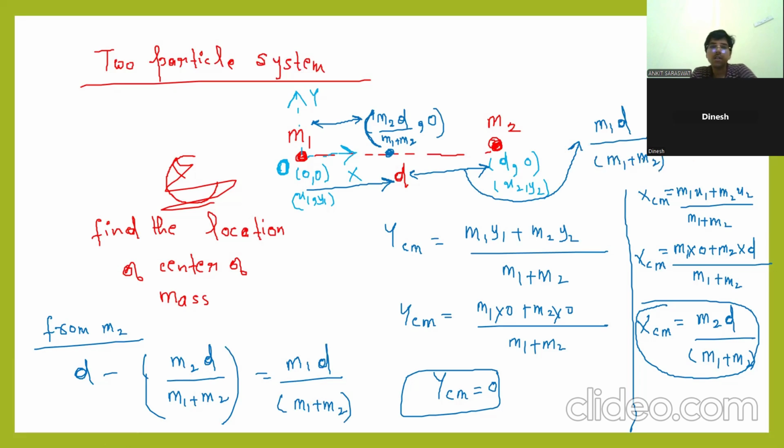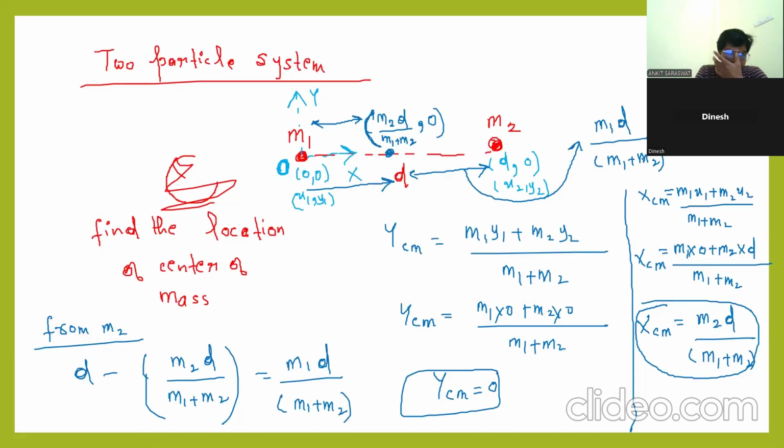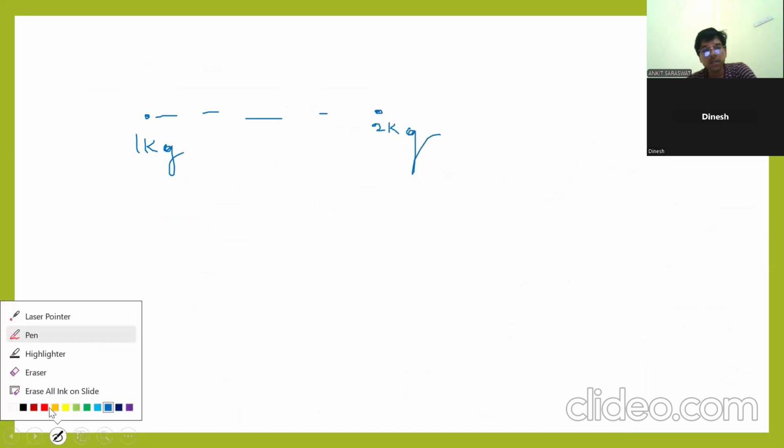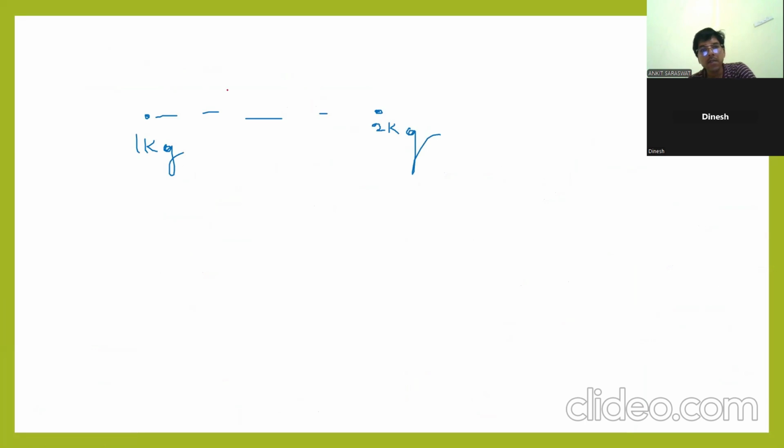One question if I ask, did you understand this? Meaning is what? For example, this is 1 kg. This is 2 kg. And separation between them is 2 meter.